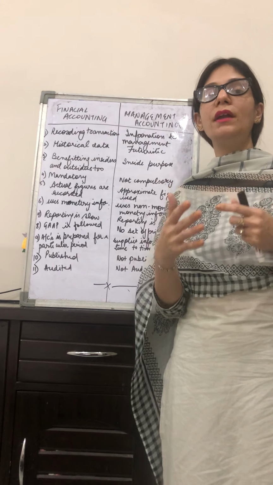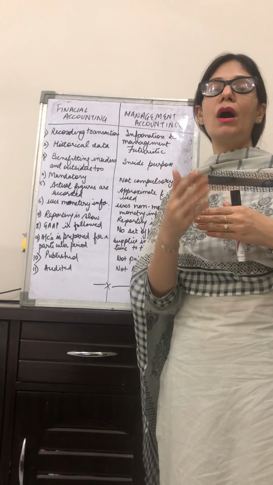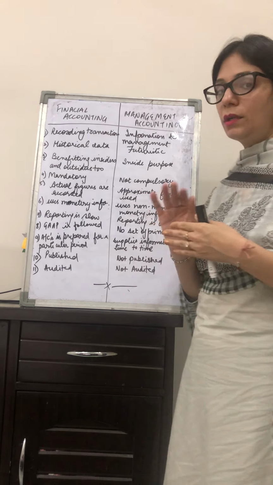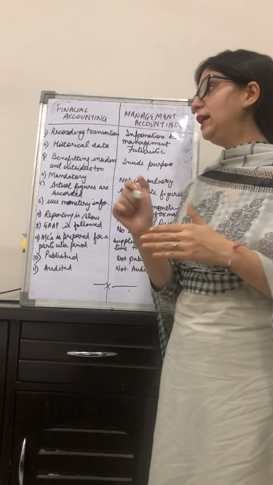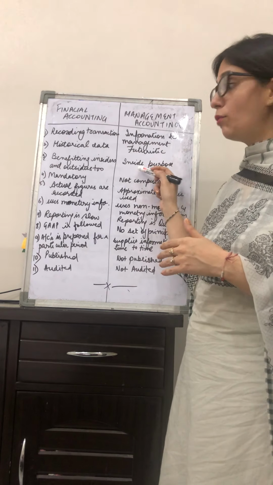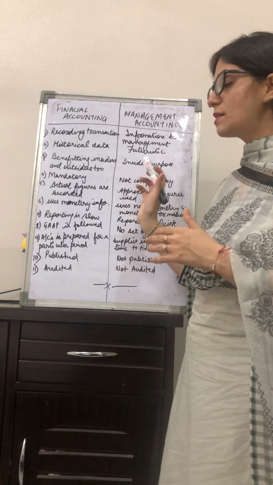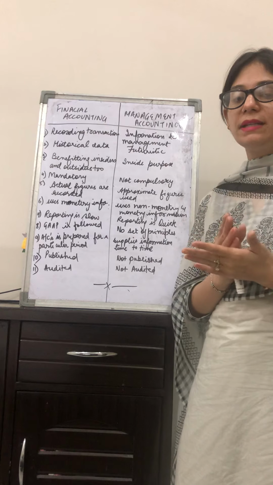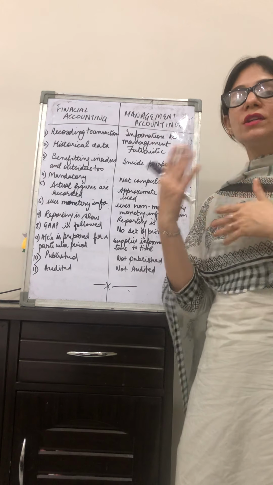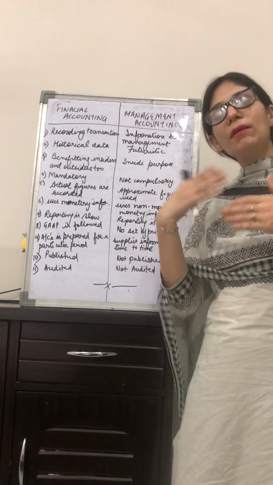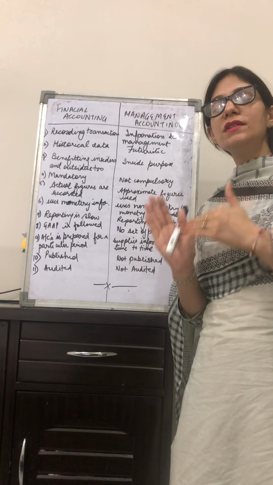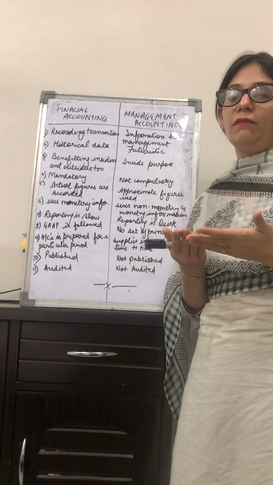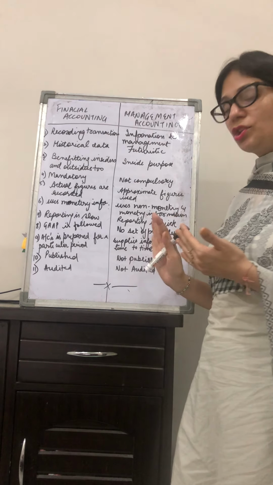So the accounts are usually published and quite transparent, whereas management accounts are not at all published, because that is completely for inside purposes. I have already explained this in the third point. Publishing management accounts is not mandatory, because it is for the futuristic run. It is for the growth and development of the organization itself, which is the duty of the top level managers. So it is not published at all.